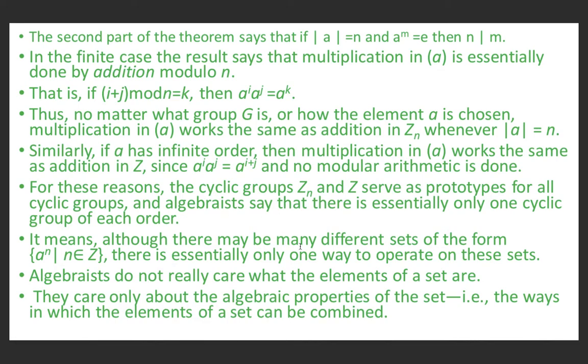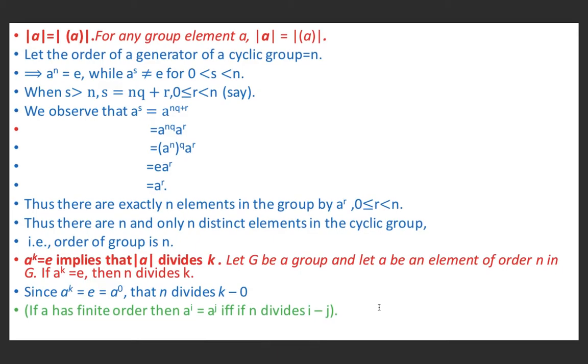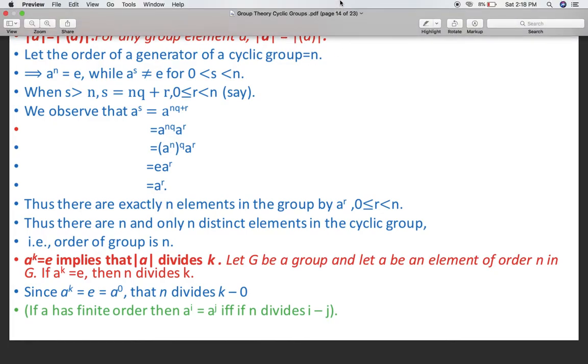It means although there may be different sets of the form a raised power n such that n belongs to Z, there is essentially only one way to operate on these sets, and algebraists do not really care what the elements of a set are. They care only about the algebraic properties of the set, that is the way in which the elements of a set can be combined. So next we will show that order of a is equal to order of cyclic group generated by a. It means the order of a cyclic group is equal to order of its generator. So for any group, order of a equal to order of cyclic group generated by a.